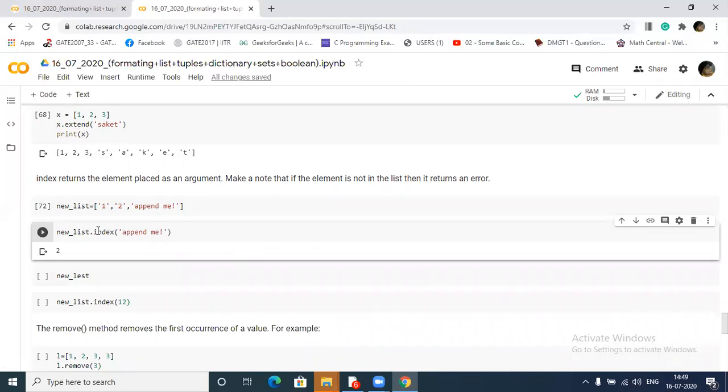This is called a function or method, you can say that. This index function will search whatever we are passing here in this list and it will give its index.